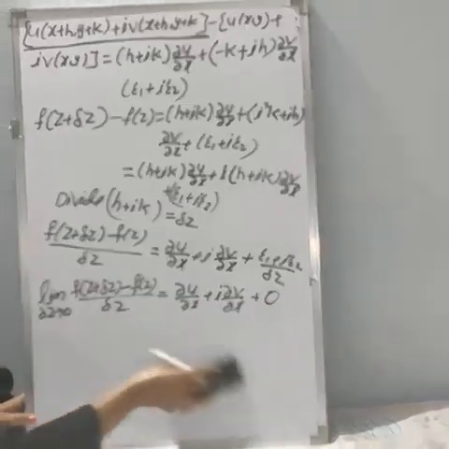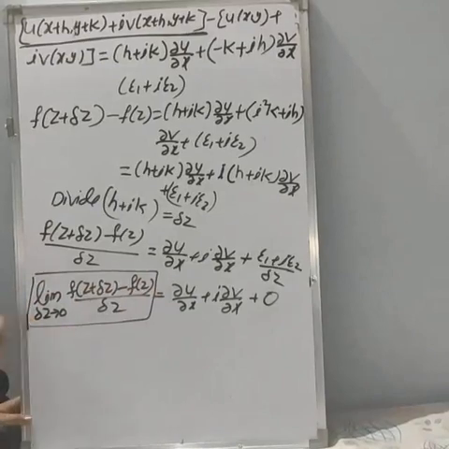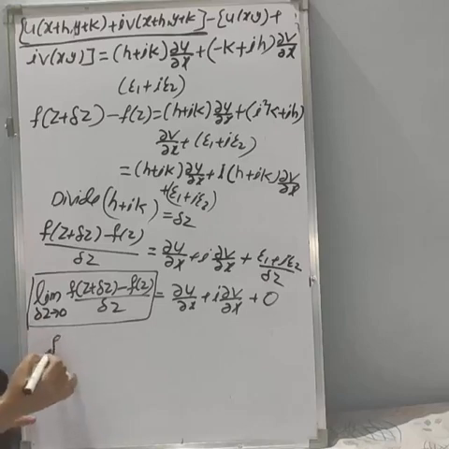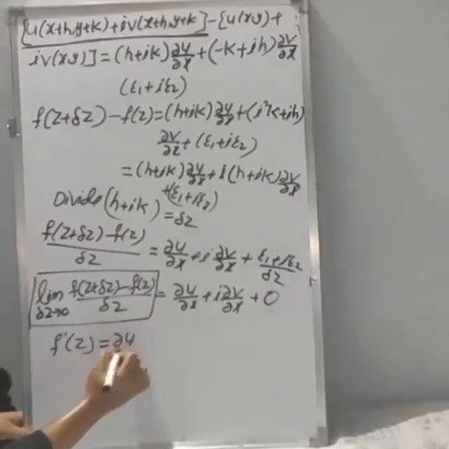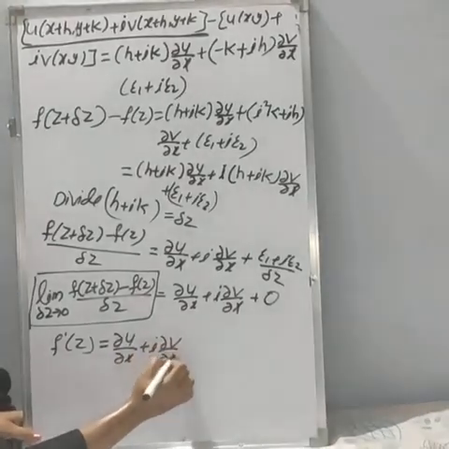Now, this term, the limit as delta z tends to 0 of f of z plus delta z minus f of z divided by delta z, is the definition of f dash of z. So what is f dash of z? You will get dou u by dou x plus i into dou v by dou x.